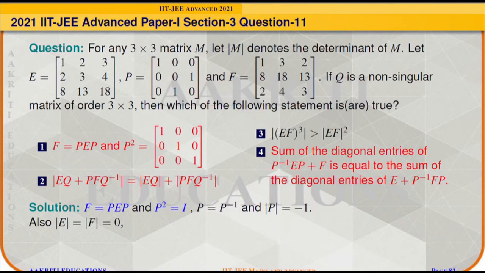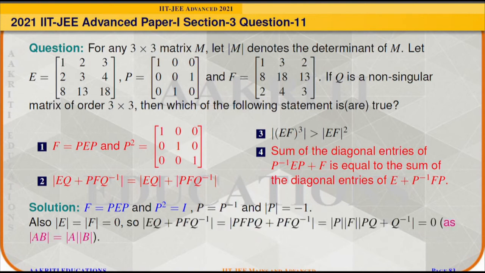So we can determine that determinant of E is equal to 0, and since F is obtained from matrix E with row transformations or column transformations only, the determinant of F will also be equal to 0. Now, determinant of EQ plus PFQ inverse will be nothing but determinant of PFPQ plus PFQ inverse. Here we have written E is equal to PFP.